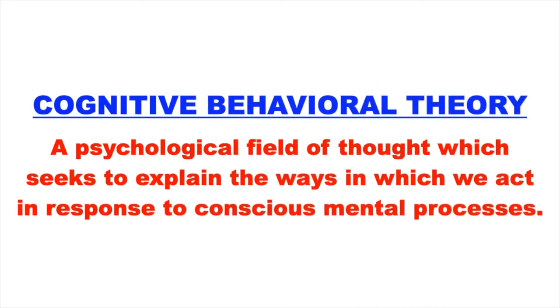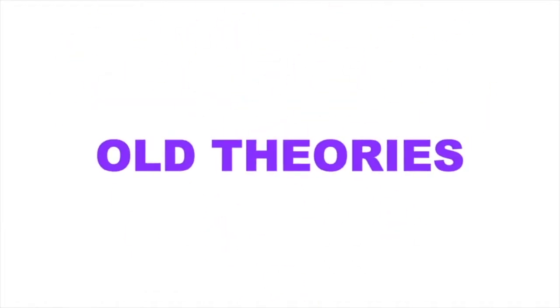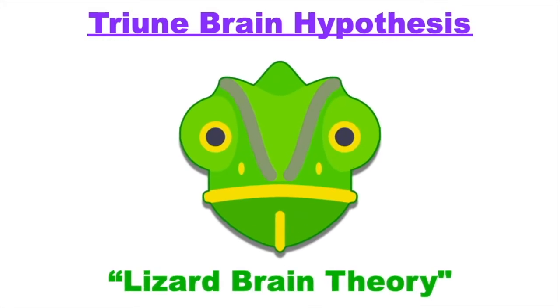Before we can dive into the world of modern cognitive behavioral theory, it is important to first review previous schools of thought, if only to point out key flaws and differences. One of the most popular of these being the triune brain hypothesis, more well known as the lizard brain theory.